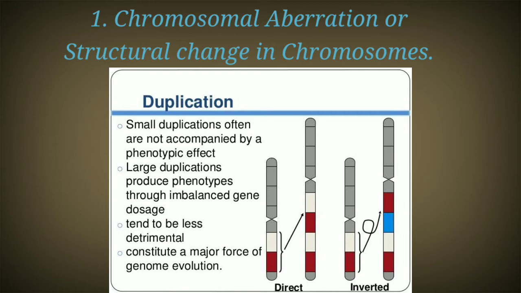So there will be a double pair of A or a double pair of B and a single pair of C. When there is an extra chromosomal segment of the same genes in the normal homologous chromosome, that is called duplication. If this new segment gets attached to the adjacent region of the similar segment, the duplication is called a repeat or tandem.